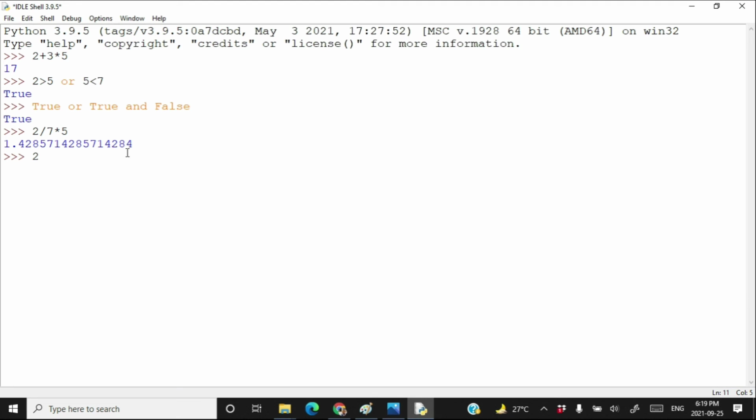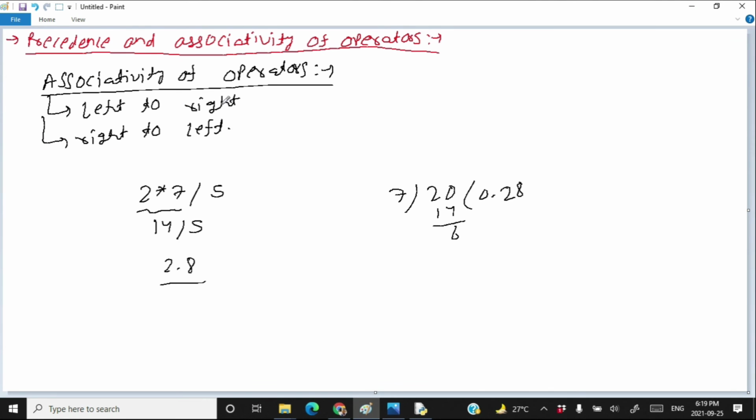Let me write 2 multiplied by 7 divided by 5, and here multiplication will execute first and you will get 2.8. So this is the associativity of operators. Now you may ask, which operators have left to right associativity and which operators have right to left associativity?